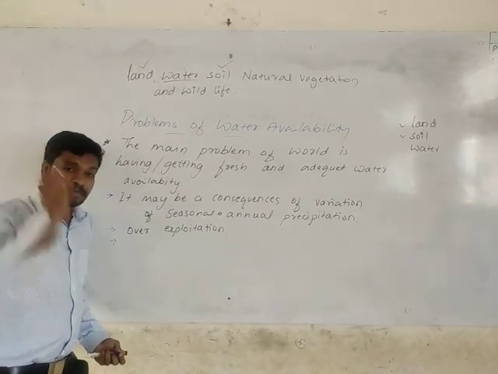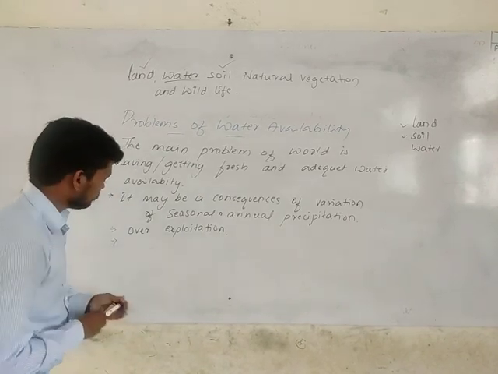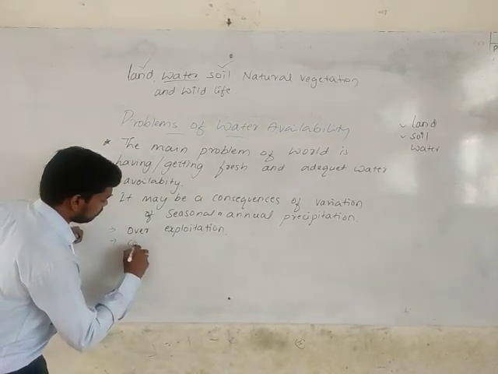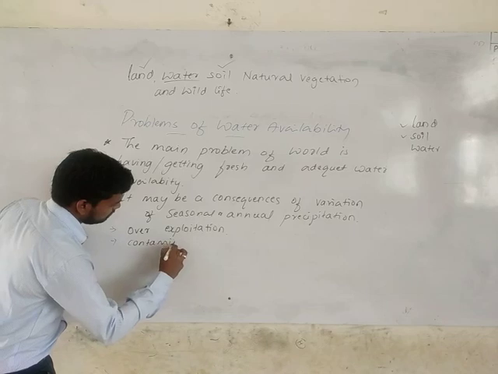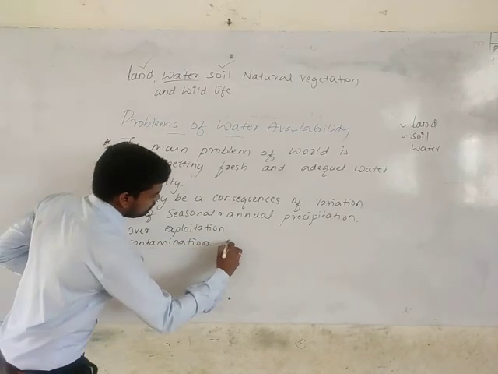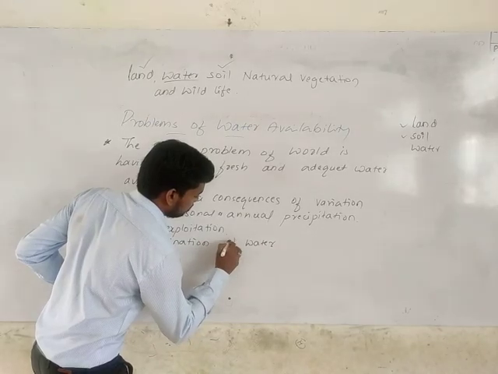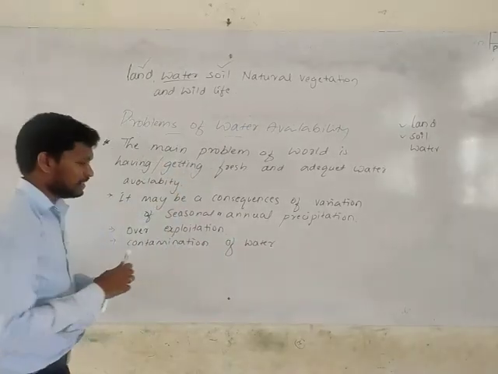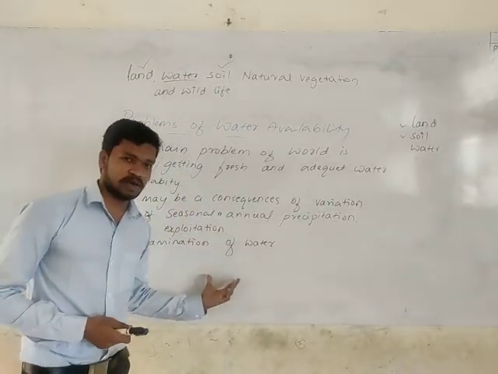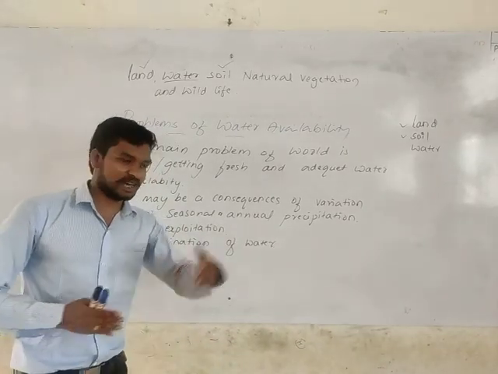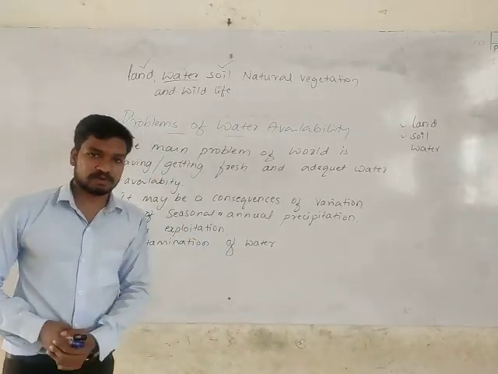Then contamination of water. Contamination is like polluting, by disposing industrial waste and much domestic waste, and we are using the water for many other activities which create problems for the fresh water.